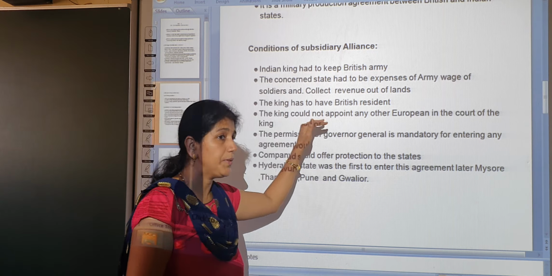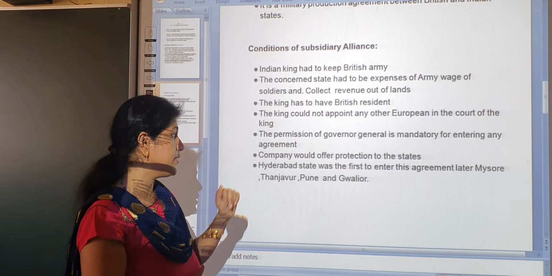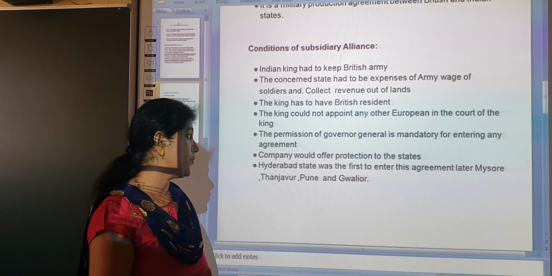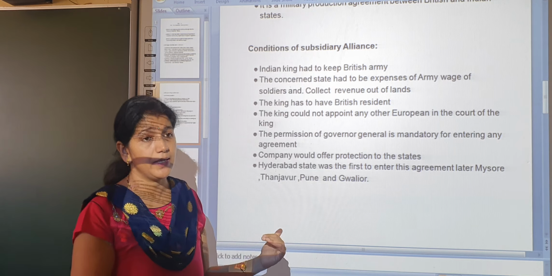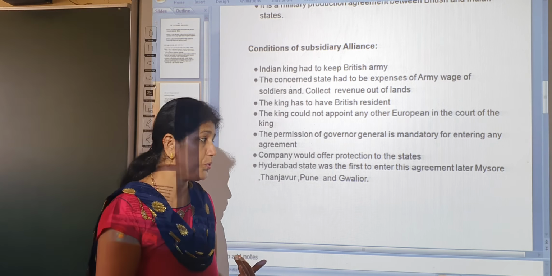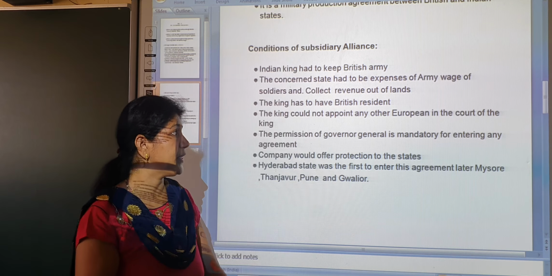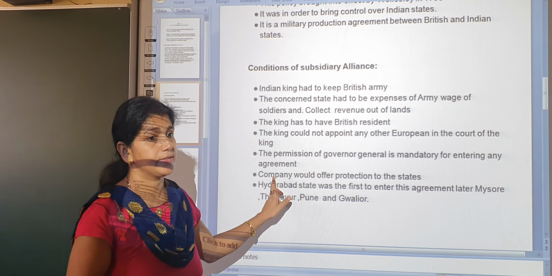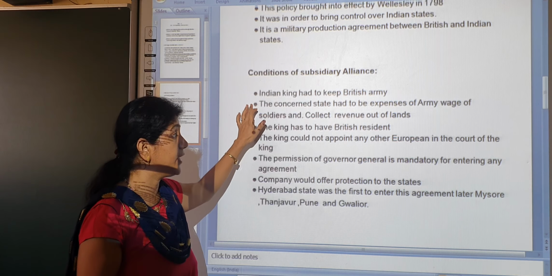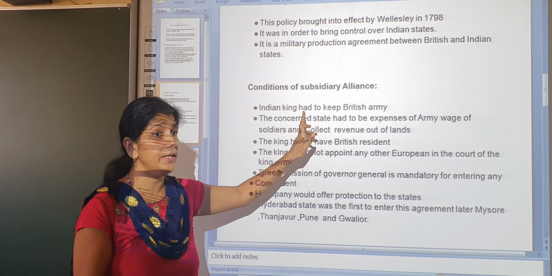The subsidiary alliance was first accepted by a state in India, that is Hyderabad. The Hyderabad state was the first to enter the agreement. Later, this subsidiary alliance was also accepted by Mysore, Tanjavur, Pune and Gwalior. Almost all the Indian territory was captured by the British according to this subsidiary alliance.